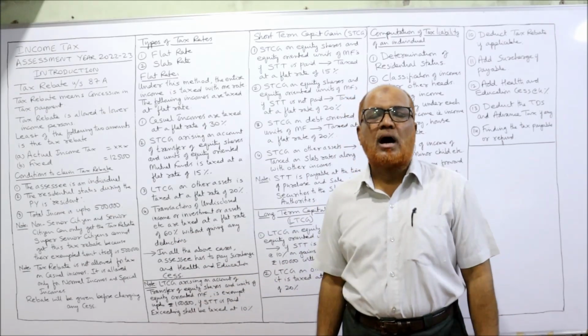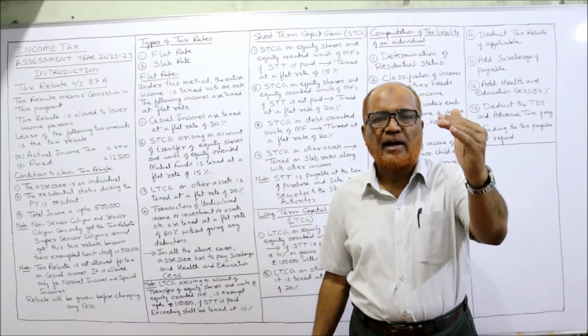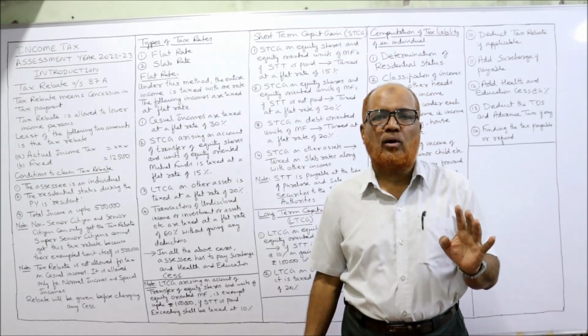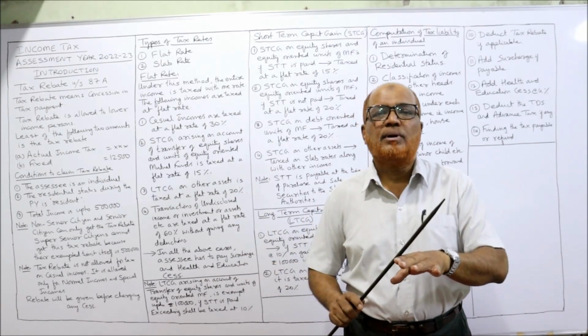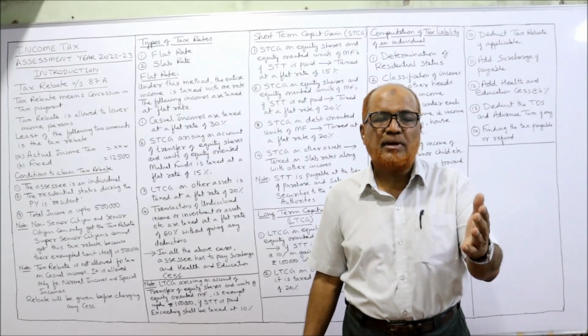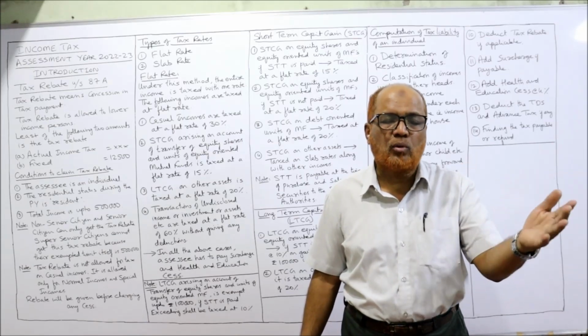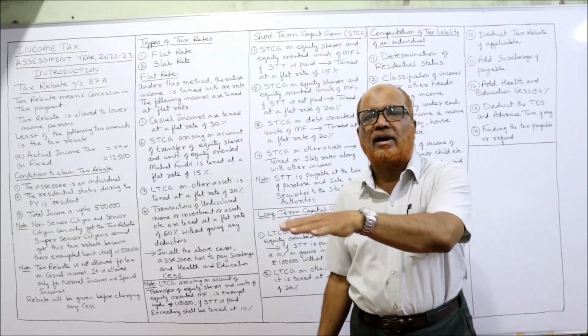Thirdly, total income is up to 5 lakh. Then only the tax rebate will be allowed. If the total income is more than 5 lakh, tax rebate is not allowed. So that's why this tax rebate is given only to the lower income group whose total income does not exceed 5 lakh.